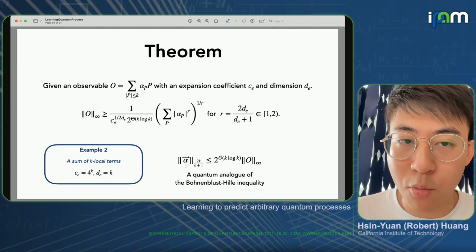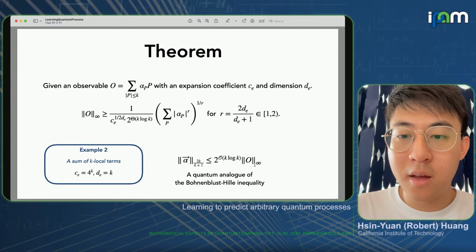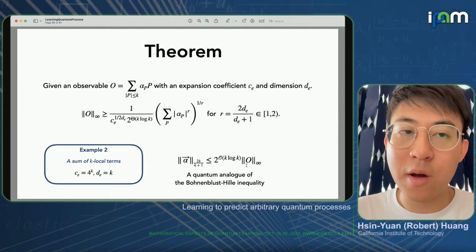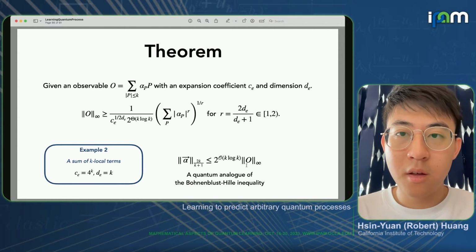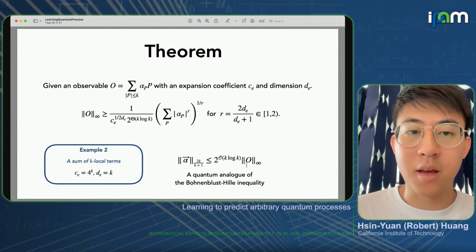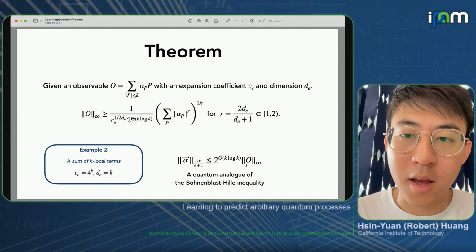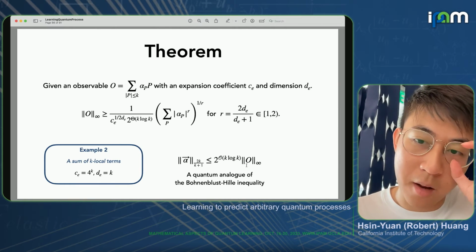The 2k over k plus 1 norm of the Fourier coefficient will be upper bounded by essentially the maximum value of the function. So if the function is bounded and is low degree, then suddenly there's a constraint on the Fourier coefficient that's much stronger than the typical setting. The typical setting that one should have in mind is some kind of 2 norm.